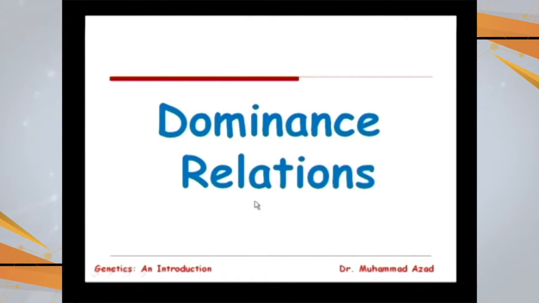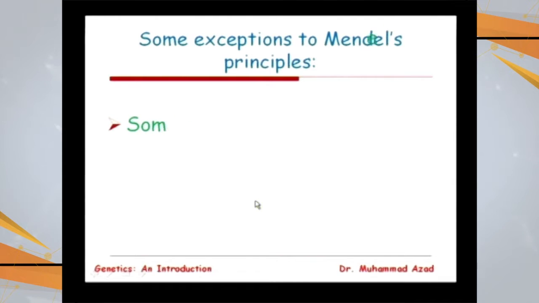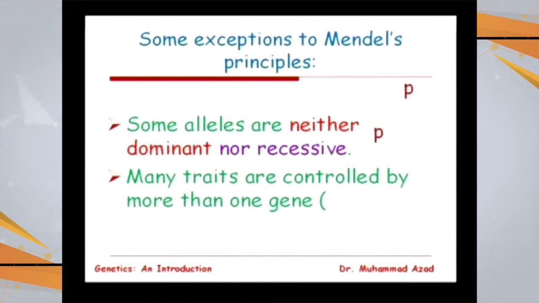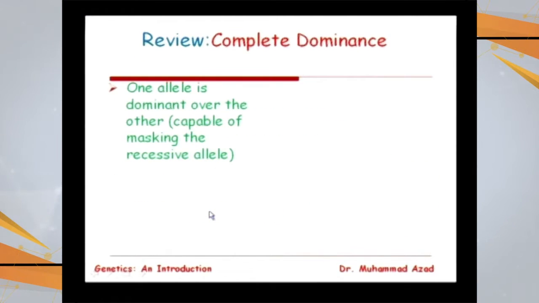So dominance relationship, or interaction of the genes, or allelic interactions. These are exceptions to the Mendelian principles. There are some alleles that are neither dominant nor recessive, and many traits are controlled by more than one gene, and these are called polygenic traits. So if we go with the dominance relations, complete dominance we have discussed in our last program. Today we are going to discuss incomplete dominance, co-dominance, over-dominance, and multiple allelic characters.